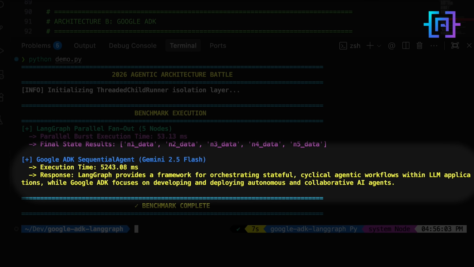4 seconds. But look at what came back. A real sentence. A real architecture comparison from a live model. ADK did not just execute your code. It reasoned. That 4 seconds gap is not latency. It is intelligence.